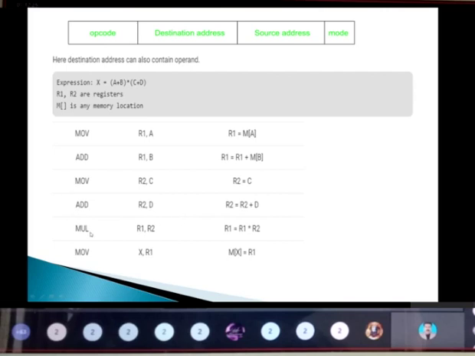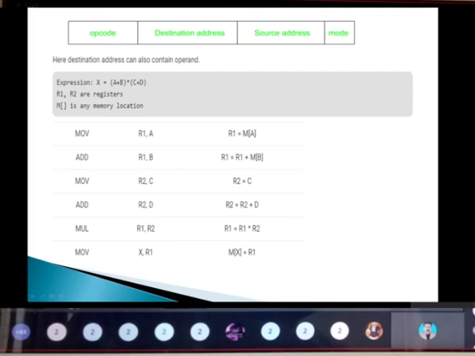Next we give the instruction MUL R1 comma R2. I am going to multiply A plus B and C plus D. Where is A plus B? It is in R1. Where is C plus D?